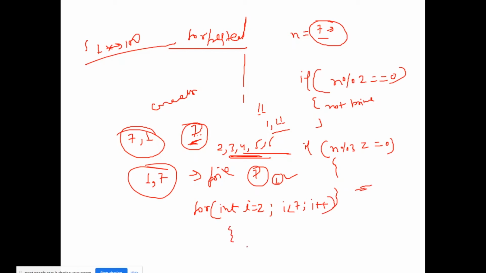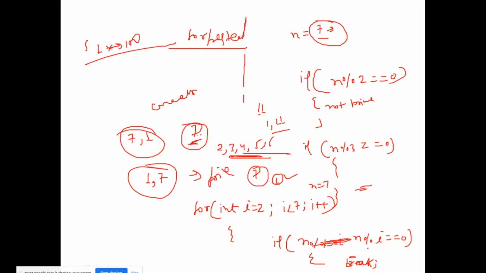Now here I have to put an if condition. If n is equal to 7, number modulus i equal to 0, then break, and before breaking just give some information that this divisor was found.